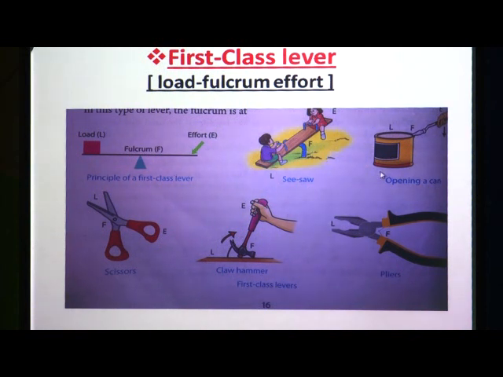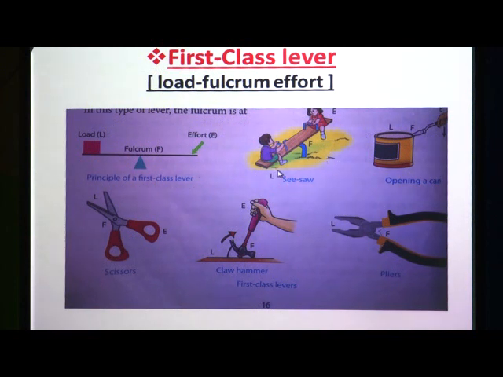In the same way, scissors and claw hammers. What is meant by claw hammers? The hammers which are useful to remove nails from wooden material or from walls. This is the claw hammer, and pliers are also based on the principle of first class lever.